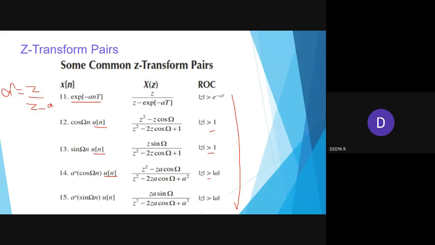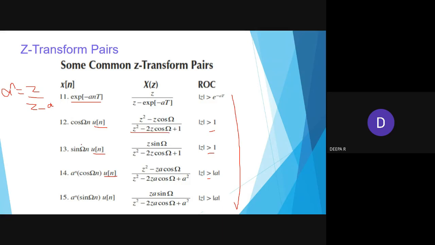Okay, so now cos omega n. So this cos omega n, it's the lengthy derivation that you might have studied in the Z transform. So now I'm just explaining about the formula, how you can remember. So cos omega n, in the denominator we have z square minus 2 z cos omega n plus 1, and we have the first two factors in that numerator portion.